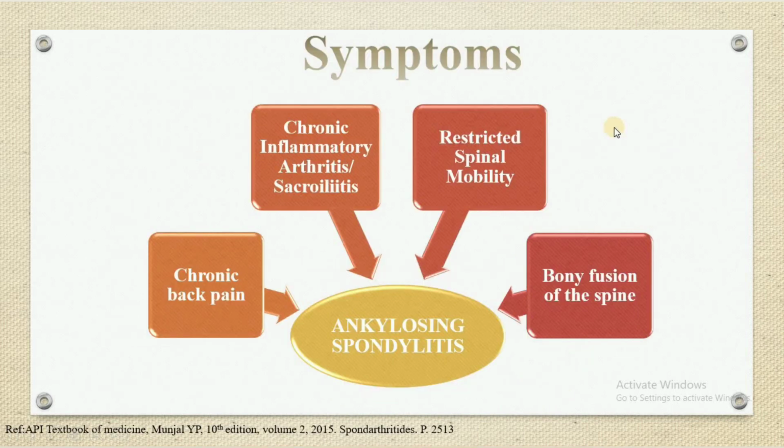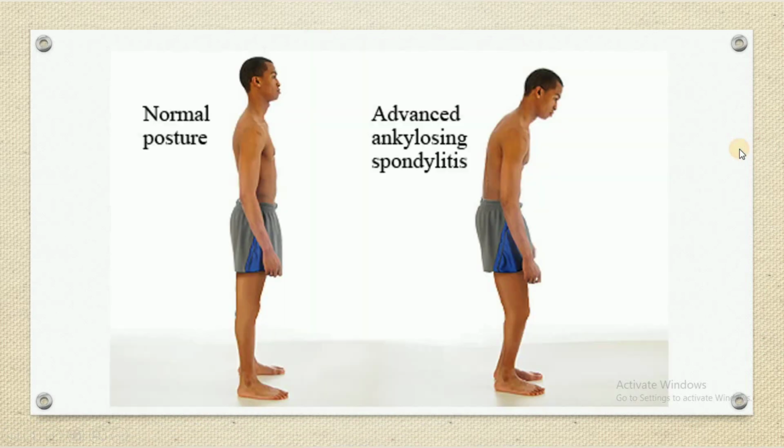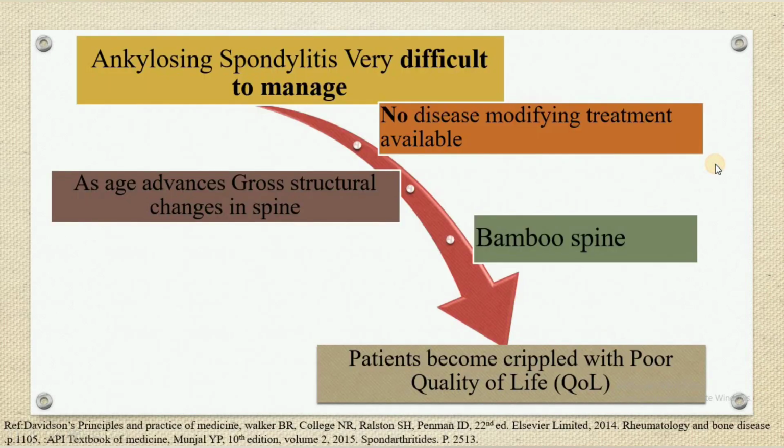So if you see the symptoms, it is characterized by chronic back pain, chronic inflammatory arthritis or sacroiliitis, restricted spinal mobility and bony fusion of the spine. These are the symptoms of ankylosing spondylitis. So this is a normal posture of a healthy human with a normal spine, and this is the posture of an advanced ankylosing spondylitis where it has changed into bamboo spine.